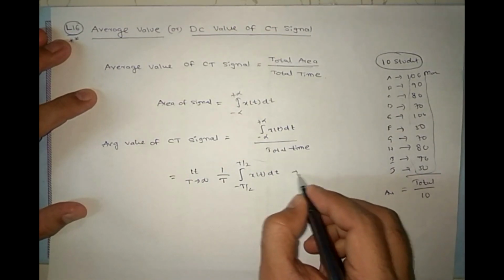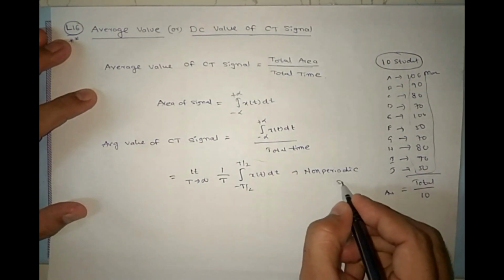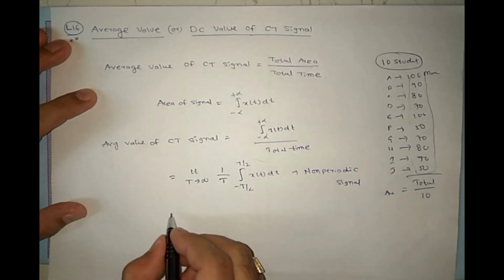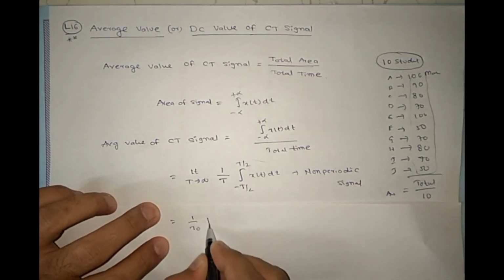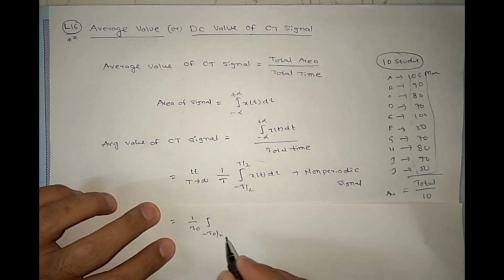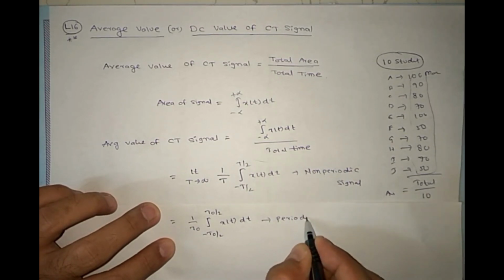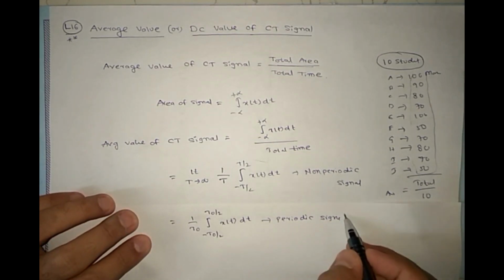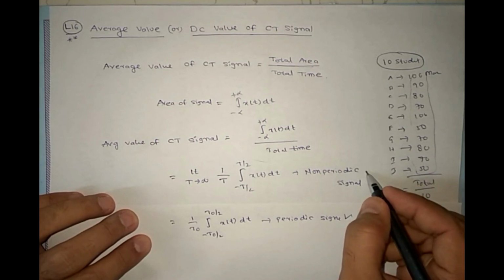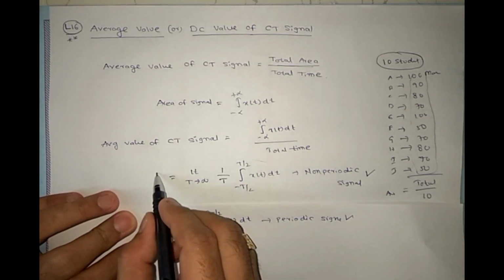This we can apply for a non-periodic signal. Coming to a periodic signal with period T naught, we consider 1 by T naught times the integral from minus T naught by 2 to T naught by 2 of x(t) dt. This is for a periodic signal. Whenever they give a periodic signal, you need to use this formula. Whenever they give a non-periodic signal, you need to use the other formula for finding the average value of CT signals. So these two are very important formulas.